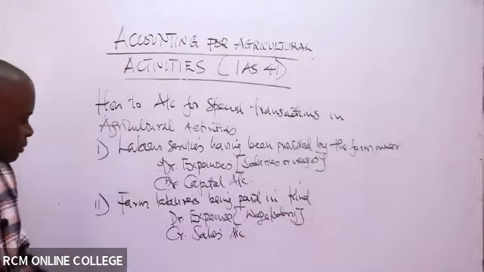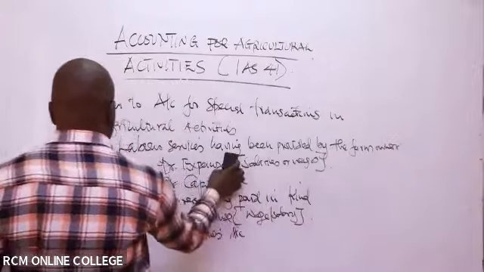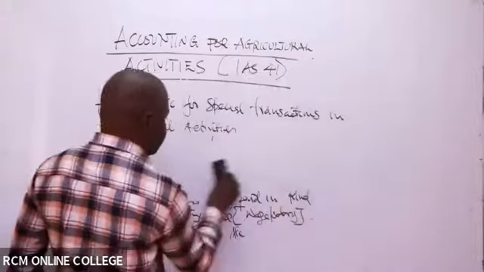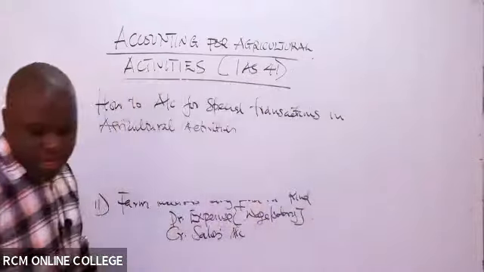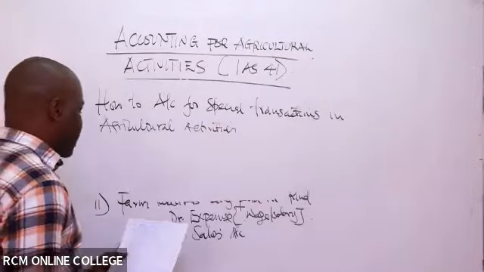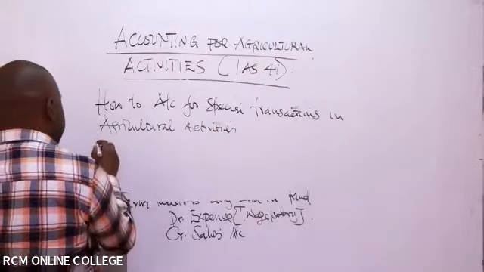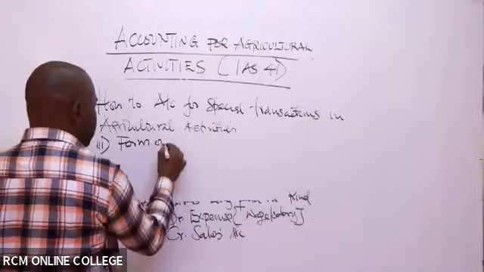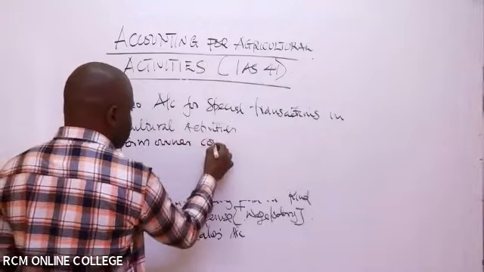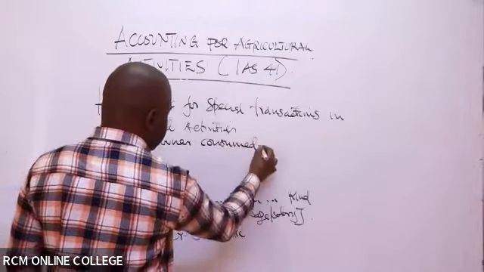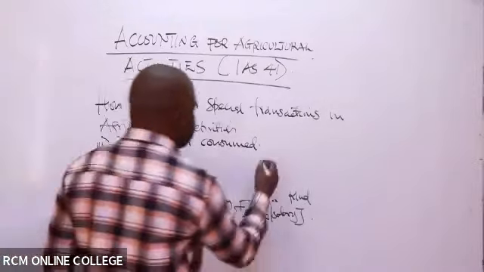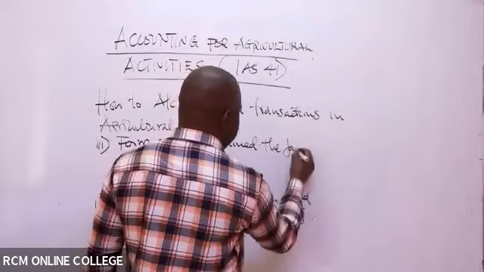Then another special kind of transaction that could end up having to occur is, for example, a situation whereby part of the farm produce, number 3, is consumed by the farm owner. So you, as the farm owner, consumed the farm produce.